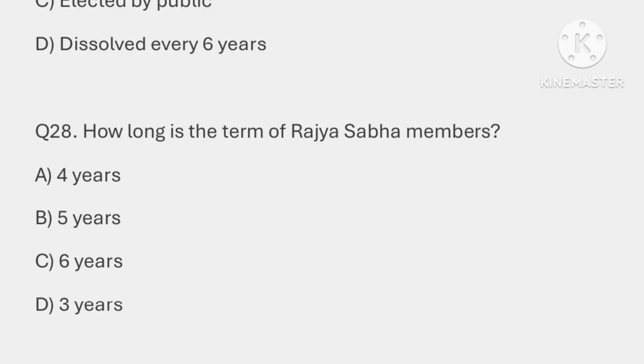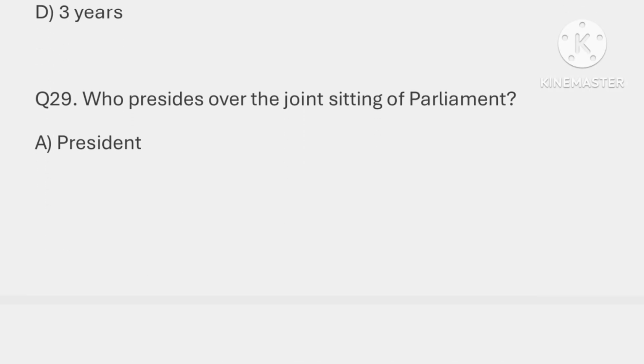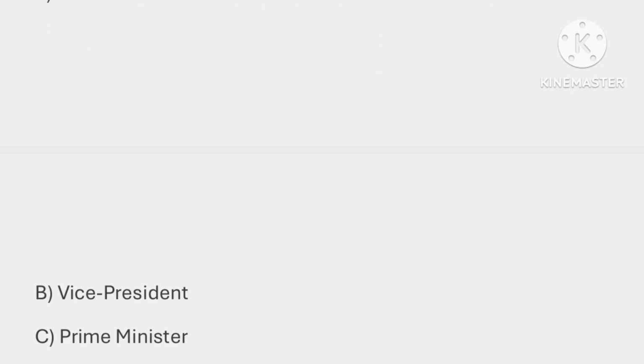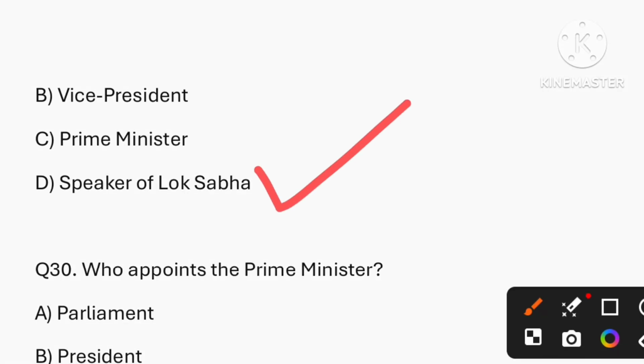Question number 28. How long is the term of Rajya Sabha members? So the correct answer is option C, that is 6 years. Question number 29. Who presides over the joint sitting of the parliament? So the correct answer is option D, that is Speaker of the Lok Sabha.